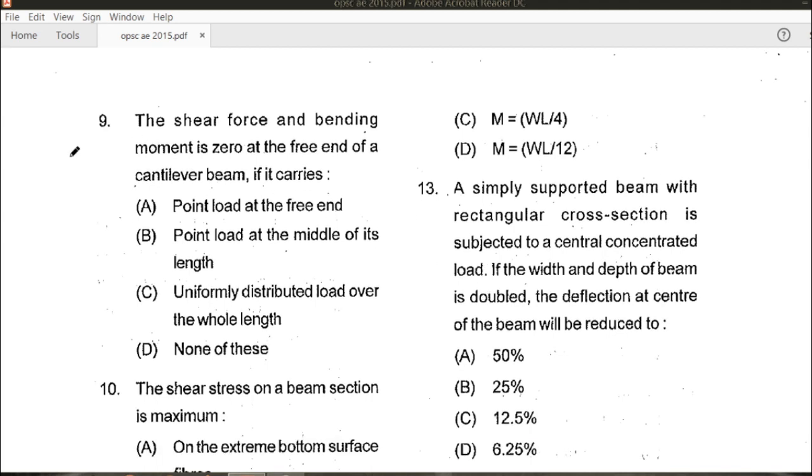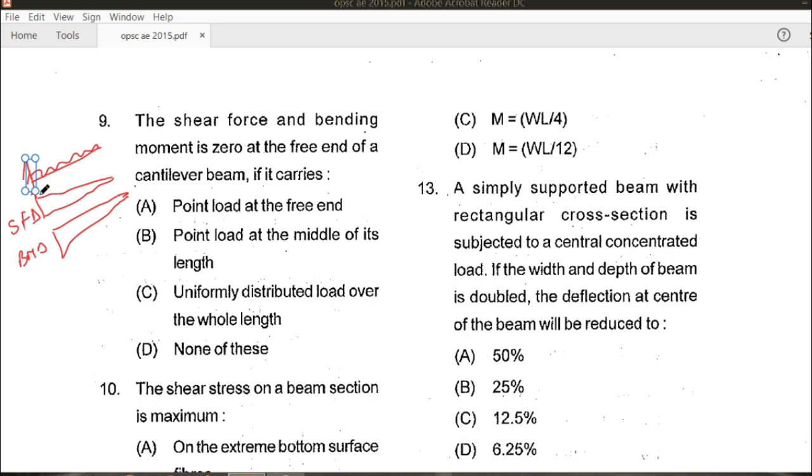The shear force and bending moment are 0 at the free end of a cantilever beam if it carries, and from this point of view, you can see that when the UDL is over the entire length, suppose this is a beam carrying a UDL over the entire length, then this will be the SFD for this beam, and this will be the BMD for this beam. So this represents the SFD and this represents the bending moment diagram.